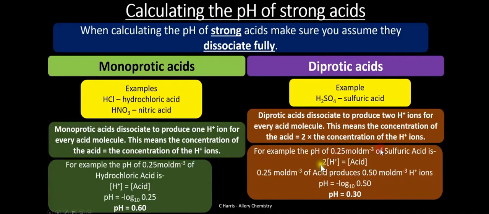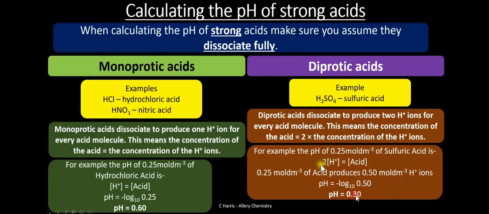So if you have 0.25 moles per cubic decimeter of sulfuric acid, the concentration of H plus is going to be 2 times the concentration of the acid. So 0.25 here times 2, we get 0.5, and our pH is going to be 0.3. You can tell here that diprotic acids here are stronger acids.